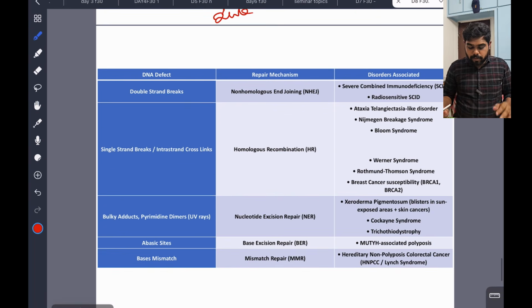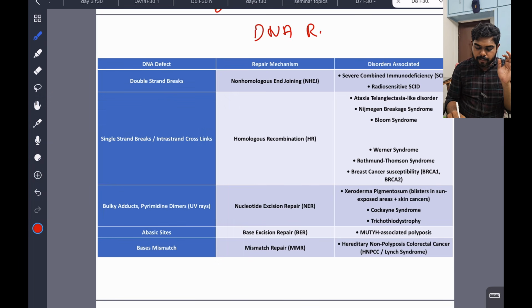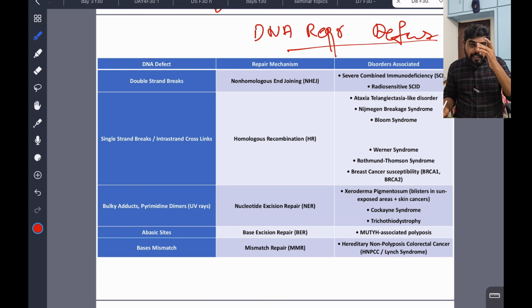Now we'll discuss a little complicated but very important topic known as DNA repair defects. DNA repair defects are very important. These are INACT topics, but now they are asking directly in NEET. Okay, 1 minute.